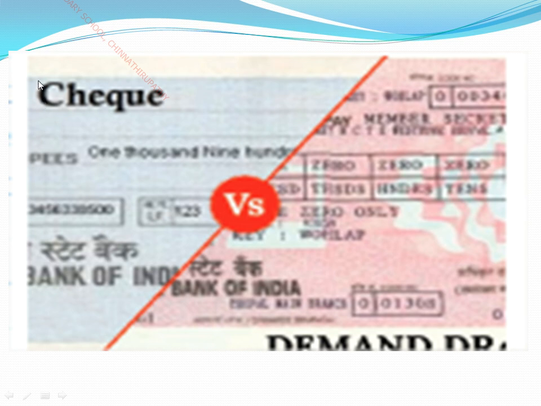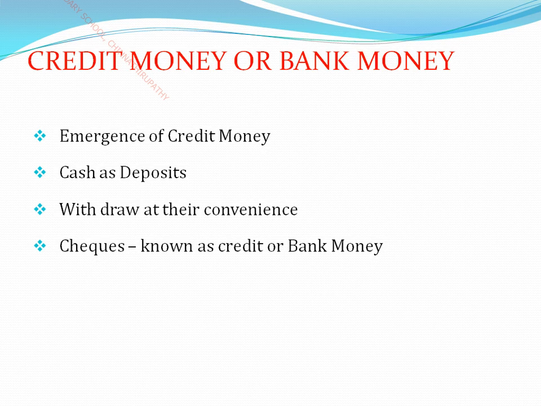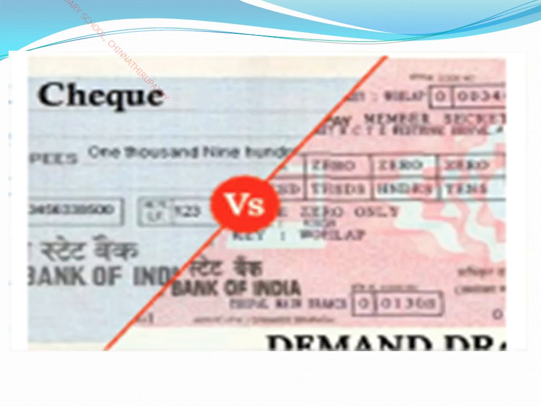In the same way this is also a check. A check is part of a checkbook. Okay, it is also known as credit money or bank money, where your savings are turned into a store of money in an institution. That institution is called a financial center, known as a bank. Okay, from there as per your need you can withdraw through a check. Okay children, you have had an opportunity to see this from your parents, I hope. And next, see here, near money. Credit money and check and demand draft are two different things.